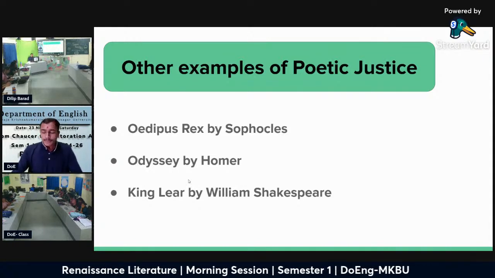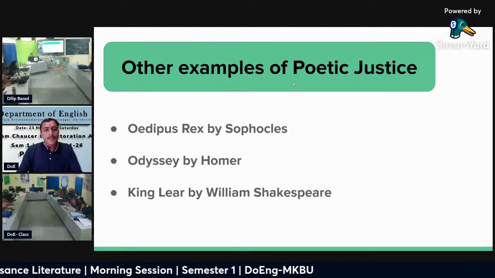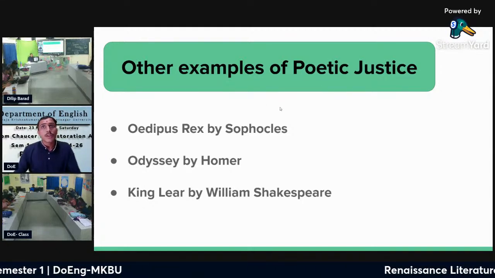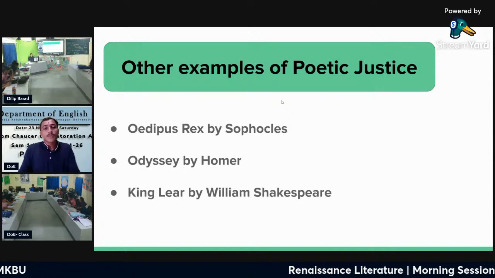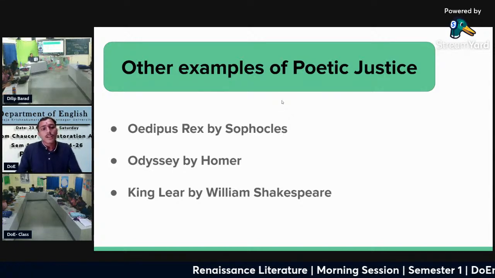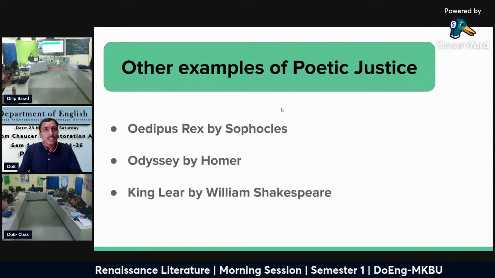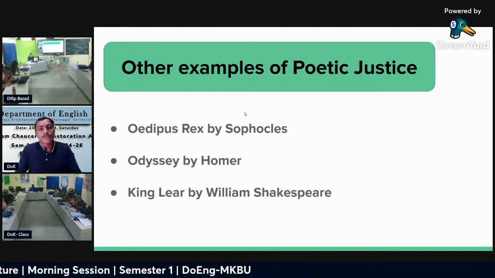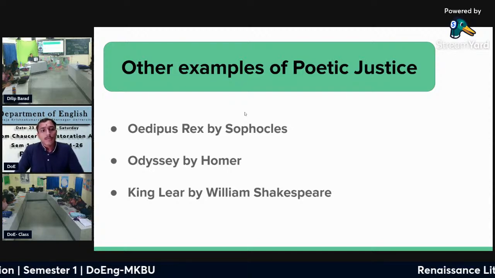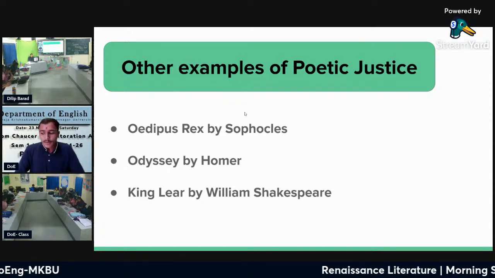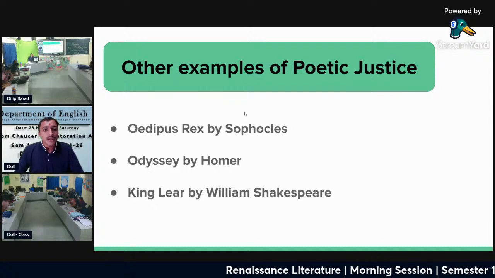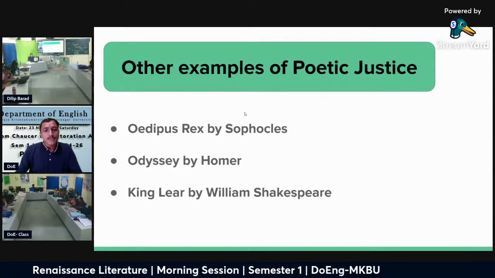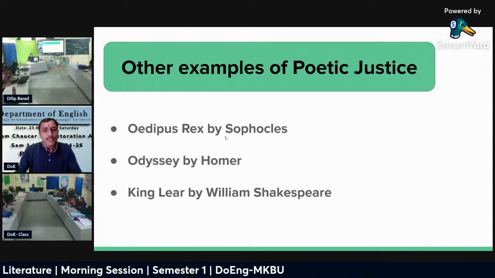In the play we see Oedipus fulfill the prophecy, and he killed his own father Laius, and he marries his mother, but when he realized the truth, he gives himself punishment by blinding himself. So here we get bad deeds punishment, and here we can say the poetic justice.